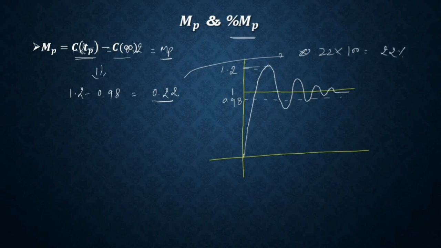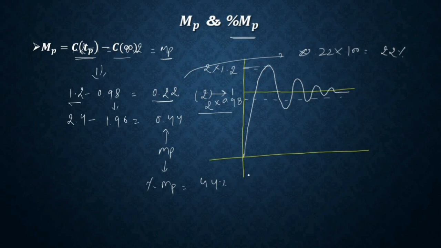Okay, that's fine. But suppose that instead of giving 1 as the input, I give 2. Then your peak value is also multiplied by 2, and the final value of the response is also multiplied by 2. Then the peak value of the response becomes 2.4, and the final value becomes 1.96, so the overshoot comes out to 0.44. This is your overshoot. Then what is your percentage overshoot? You might say multiply by 100, 44%. But this is again wrong.